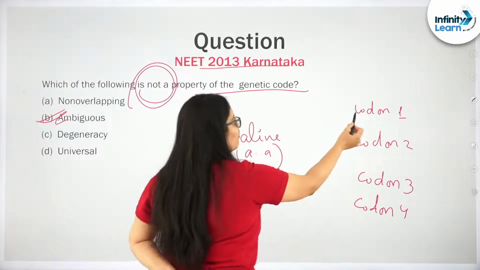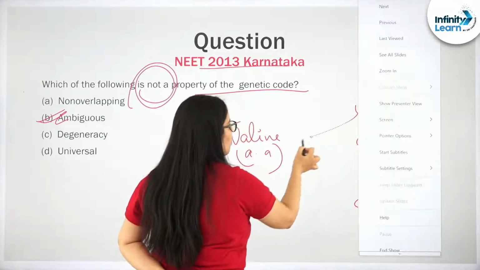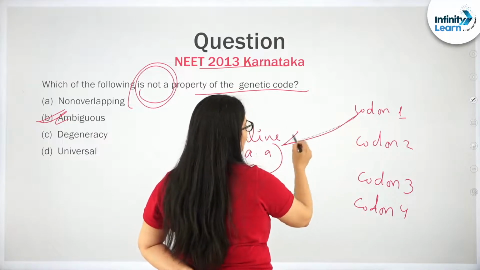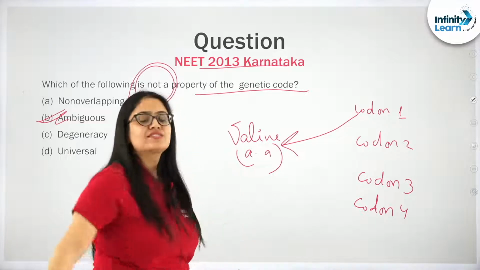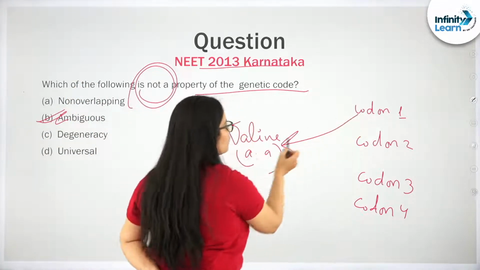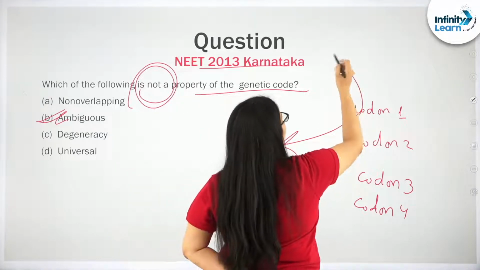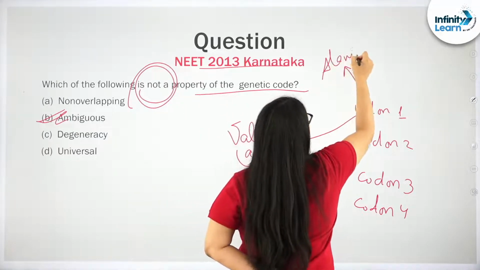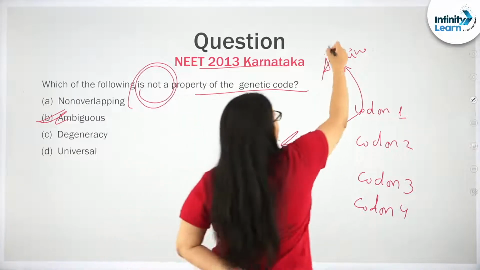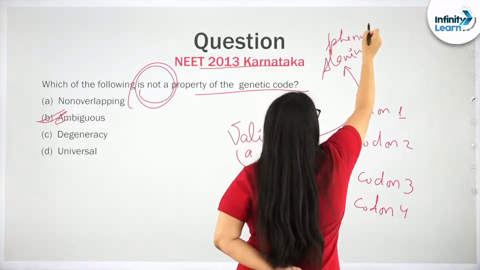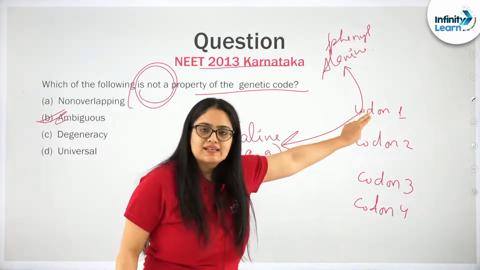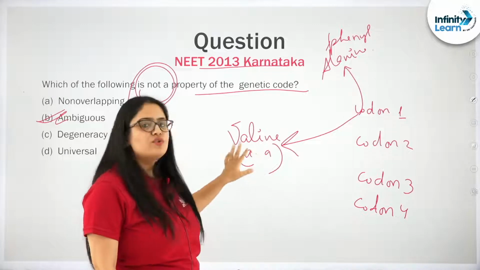One codon will code for one amino acid only. So at the same time, this codon cannot code for valine and also for alanine, or phenylalanine. The point I want to make here is that one codon at a time will code for one amino acid only.